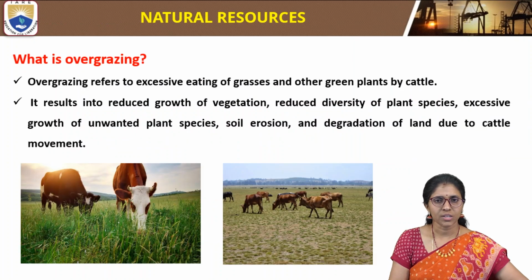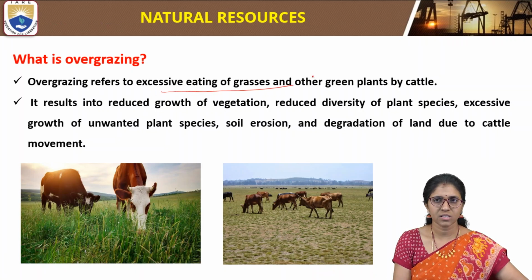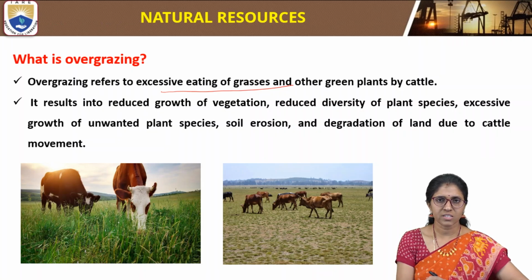So next one is, what is overgrazing? Overgrazing refers to excessive eating of grasses and other green plants by cattle. So here, overgrazing is nothing but excessive eating of grasses and plants by the cattle. It results in reduced growth of vegetation.